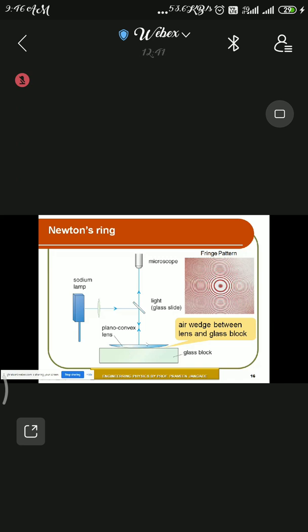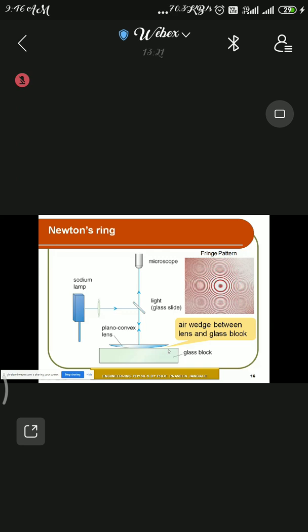You have to place this plano-convex lens on the glass block in such a way that it makes contact at a point. Suppose you denote this point as O, wherever there is the point of contact. The lens and the glass block make contact, and due to this a gap is formed on both sides, on the left hand side as well as the right hand side. There is nothing else, so this gap is filled by the air medium.